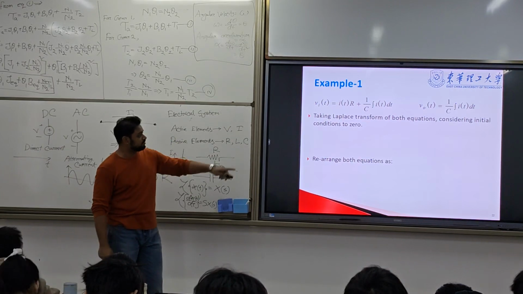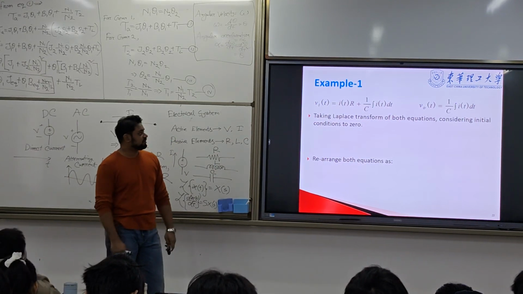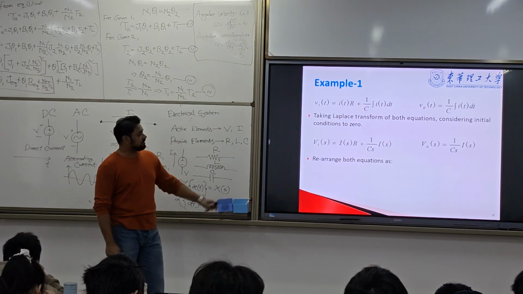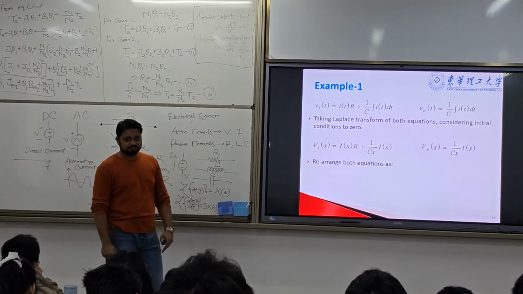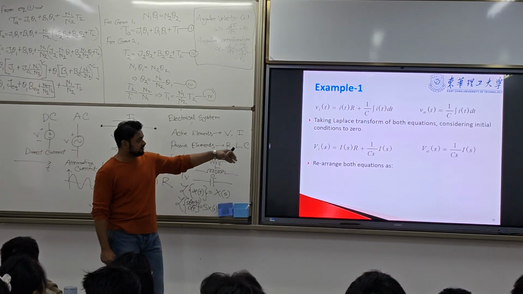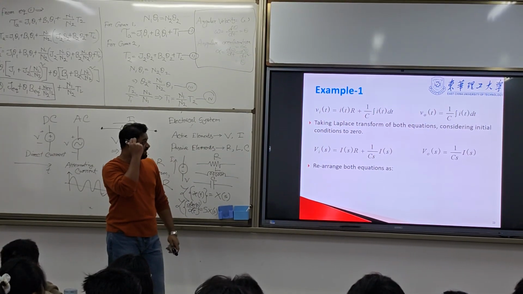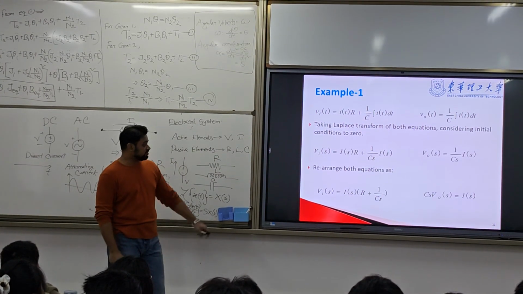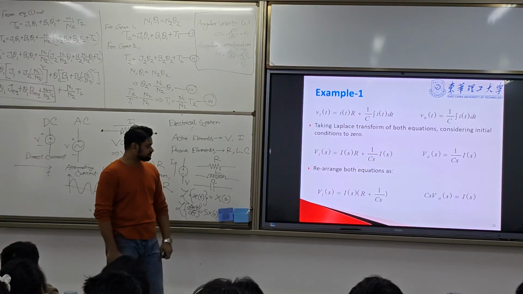So what do we do? We put in the value of V_i(t) and this, and apply the Laplace transform. We have already seen the Laplace transform. So apply the Laplace transform and then rearrange the whole equation.